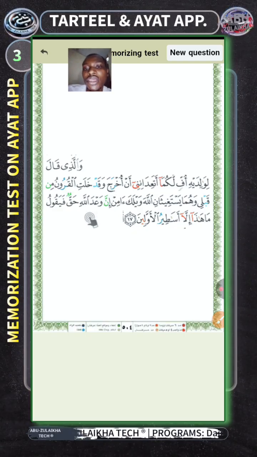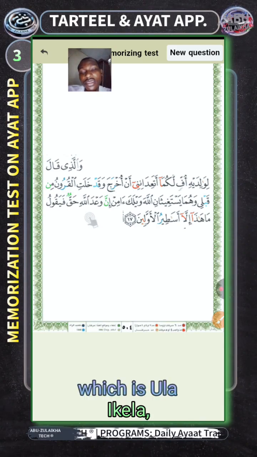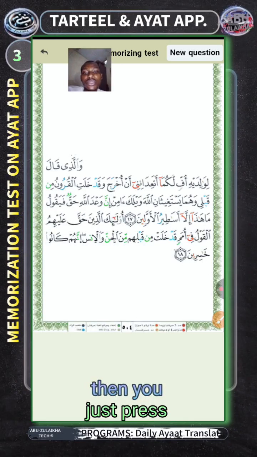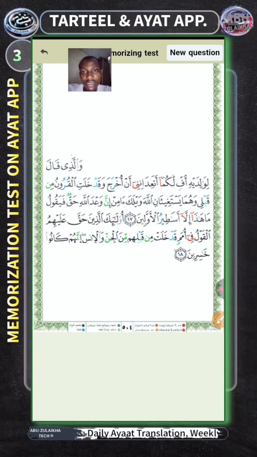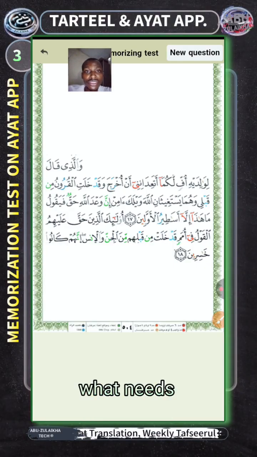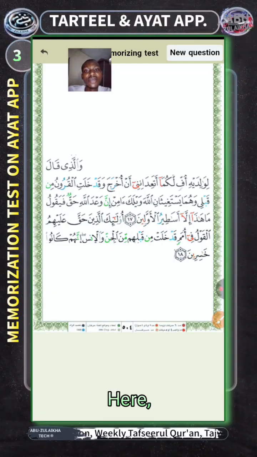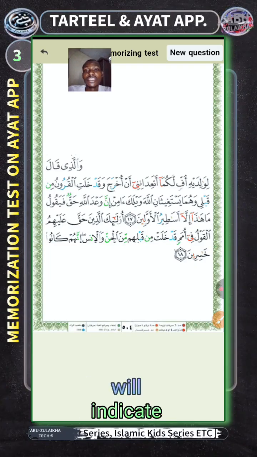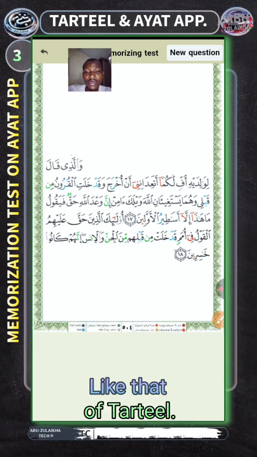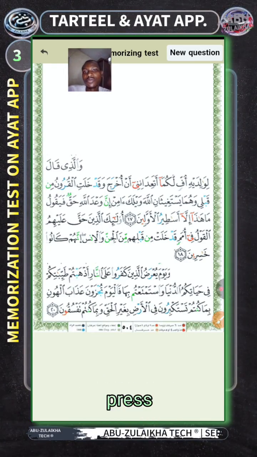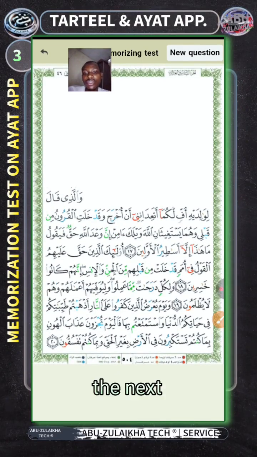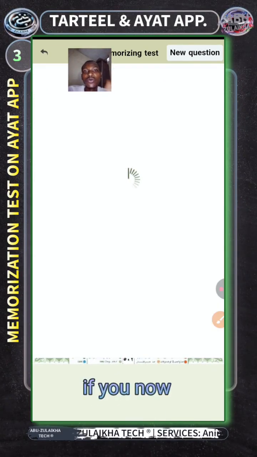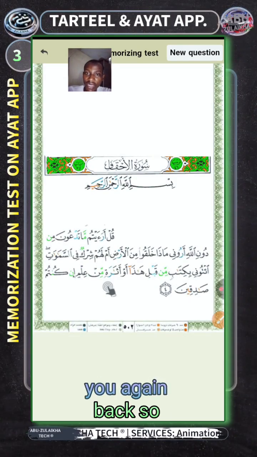أساطير الأولين. Then you have to read the next verse, right? So if you got it right, then you just press it. Then the next verse, what needs to come, you have to read it. Here, you see that you don't know it. If you don't know the next verse, there is no sound that will indicate that you are wrong, like that of Tartil. So you only need to press to remind yourself of the next verse. I hope you understand. If you go again to the next question, they will bring you back.